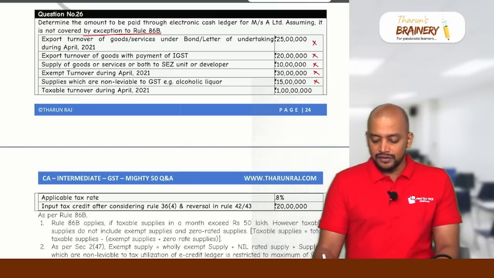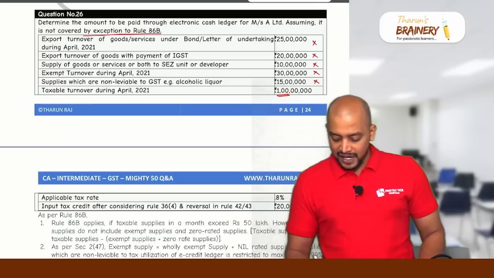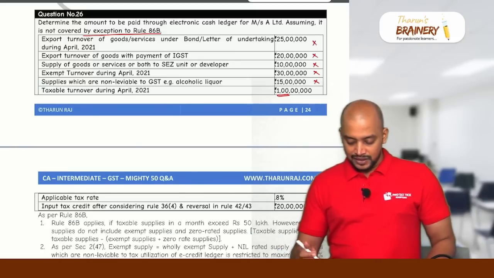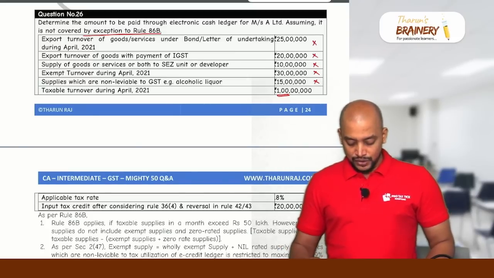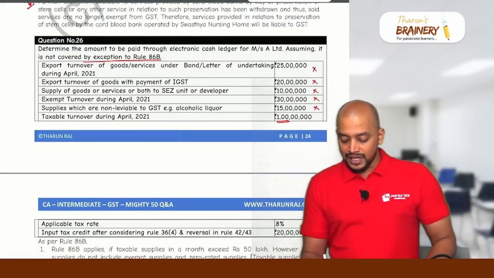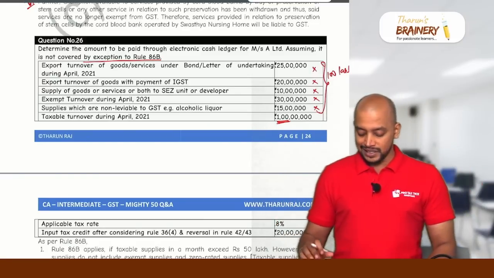Now, turnover for April 2021 is 100 lakhs. From this 100 lakhs, you exclude all these things. So 25 plus 20 plus 10 plus 30 plus 15, that is total 100 lakhs. So the taxable turnover is 100 lakhs. That you should not take. But this 100 lakhs taxable turnover should be taken and it exceeds 50 lakhs. So due to that reason, Rule 86B will be applicable.